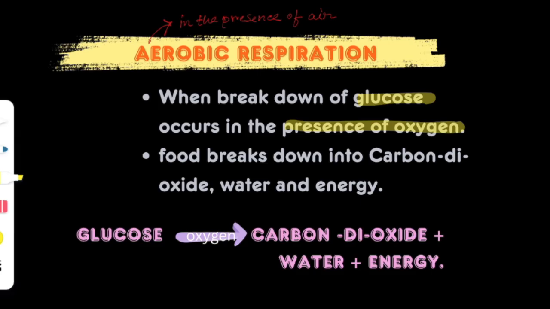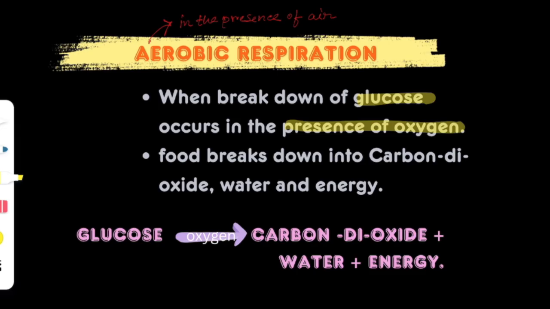Now here comes a question: where does this glucose come from, right? As I already told you, within the food there are carbohydrate and fat, and these carbohydrate and fat are the main source of energy. And please recall one more thing, that in our digestion chapter we have already seen that within the food there are lots of nutrients present in a complex manner.